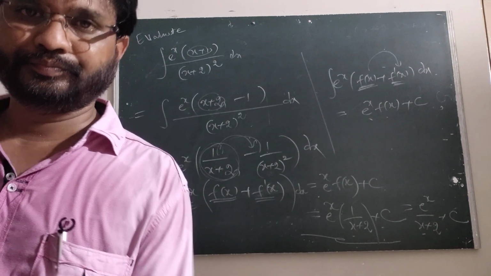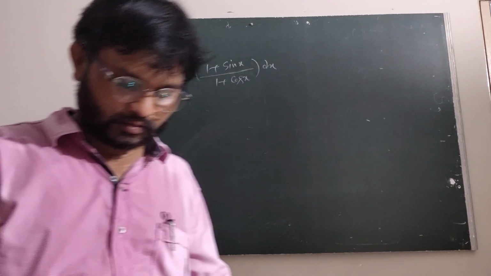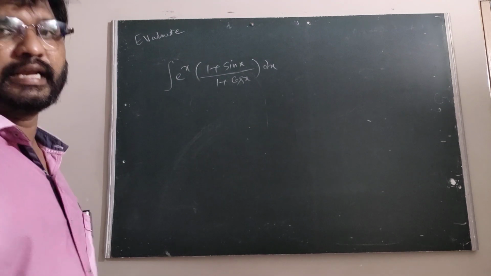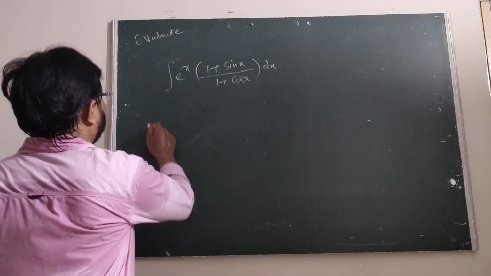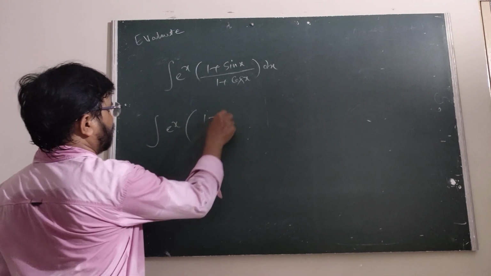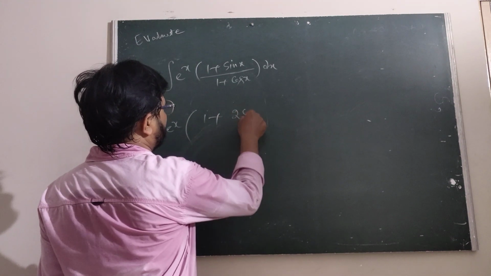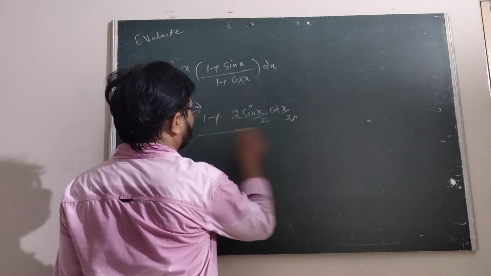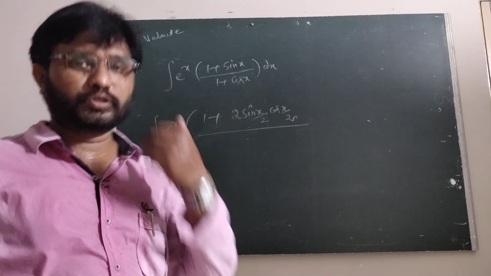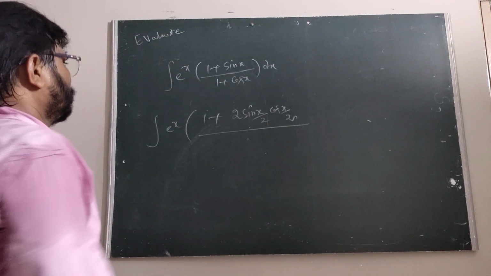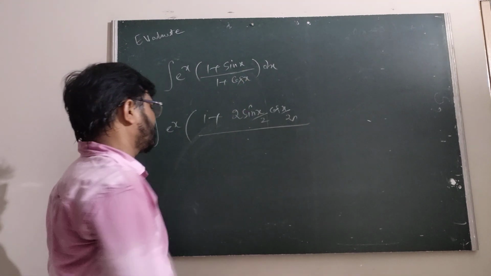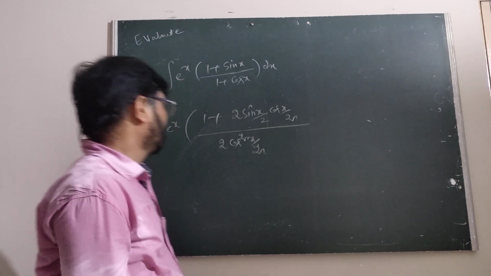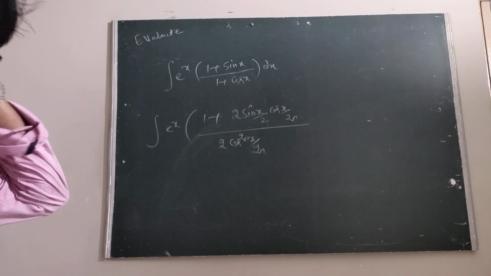Is it clear? Evaluate the integral e^x into (1 + sin x)/(1 + cos x). Here, 1 + sin x is of the form 2 sin(x/2) cos(x/2). And 1 + cos x is 2 cos²(x/2).